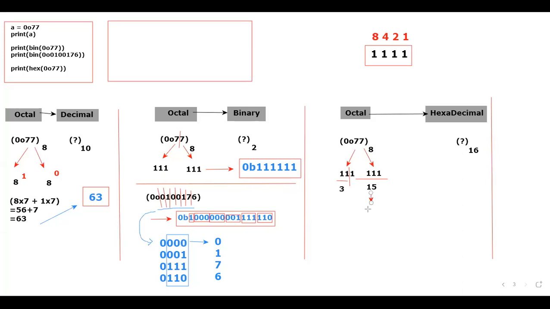But for the computer, 15 will be represented in hexadecimal as what? I have already taught you in the class. F. Now combine together and tell me the answer. What will be the end result? Don't you think the end result is pretty simple? 0x3F. How many of them are able to understand?